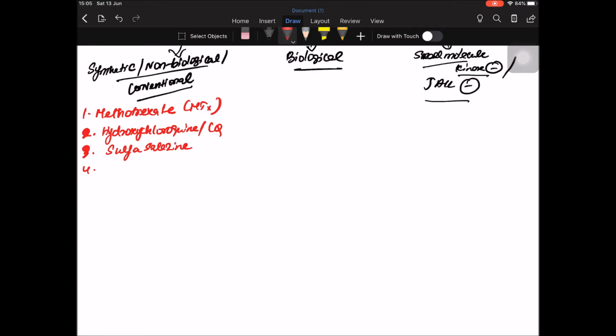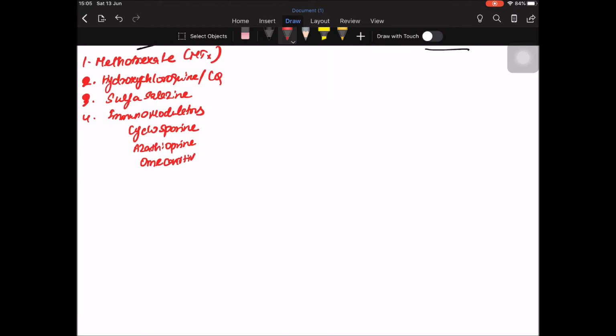The fourth one is immunomodulators, that is cyclosporine, azathioprine, and then minocycline. The fifth one is leflunomide, and the sixth one is cyclophosphamide.